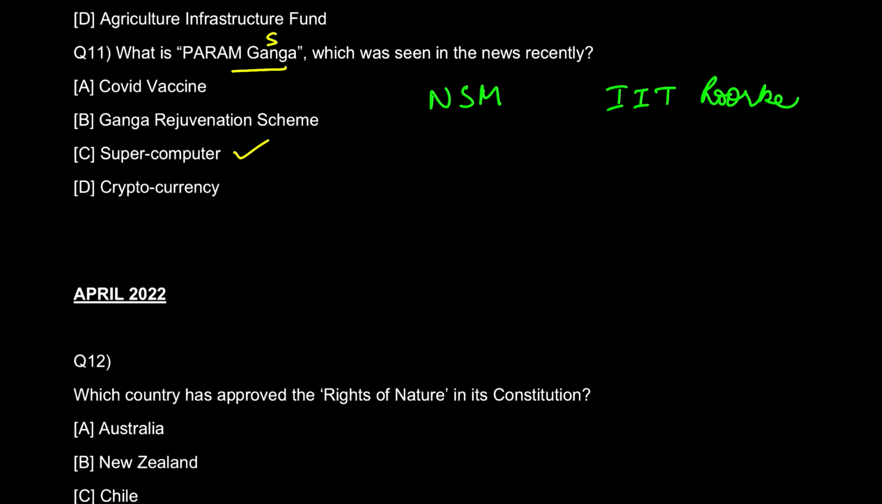And what does it do and what is its speciality? It's a supercomputer with a capacity of 1.66 petaflops. And NSM is driven jointly by the Ministry of Electronics and Information Technology and the Department of Science and Technology, and implemented by the Center for Development of Advanced Computing and Indian Institute of Science, Bangalore. So सारे लोगों ने मिलजुल कर इस सुपर कंप्यूटर को बनाया है जिसका नाम है परम गंगा.